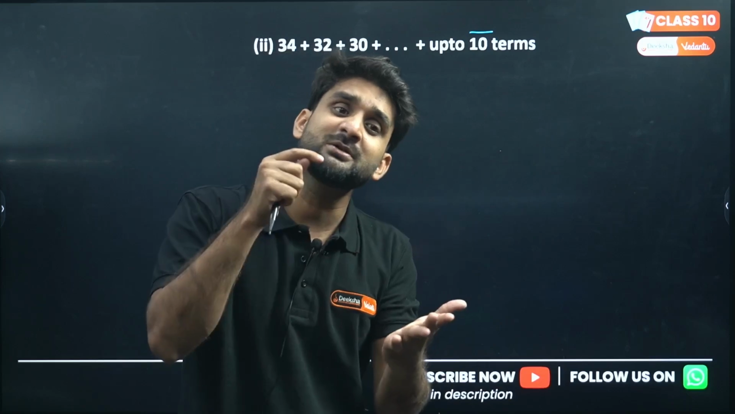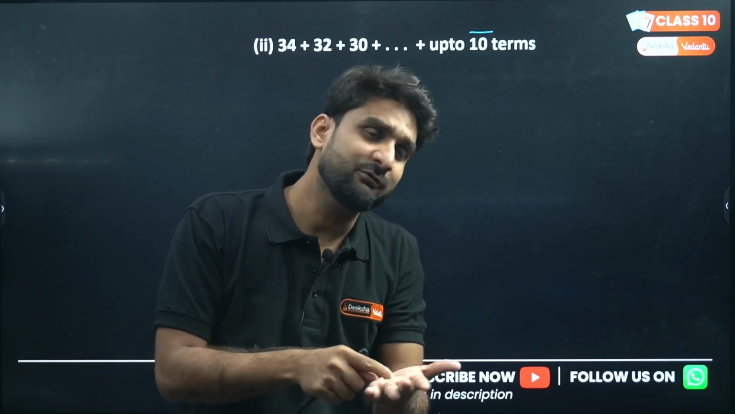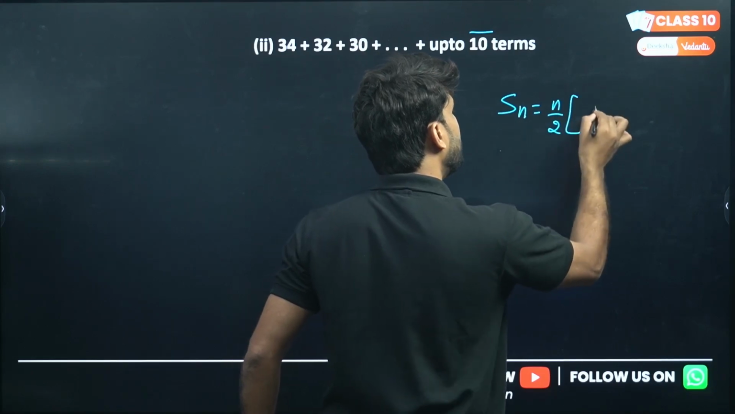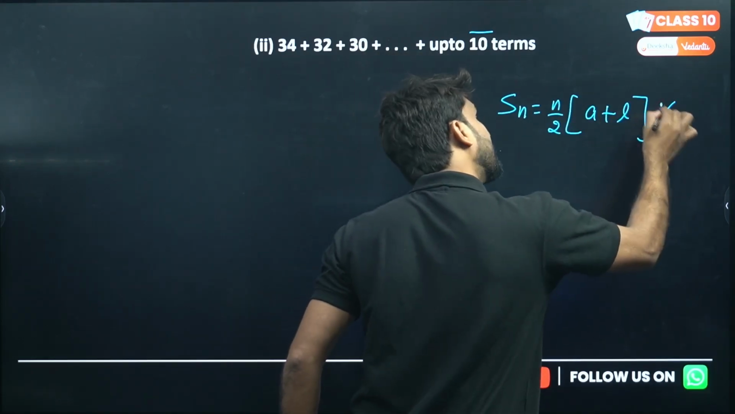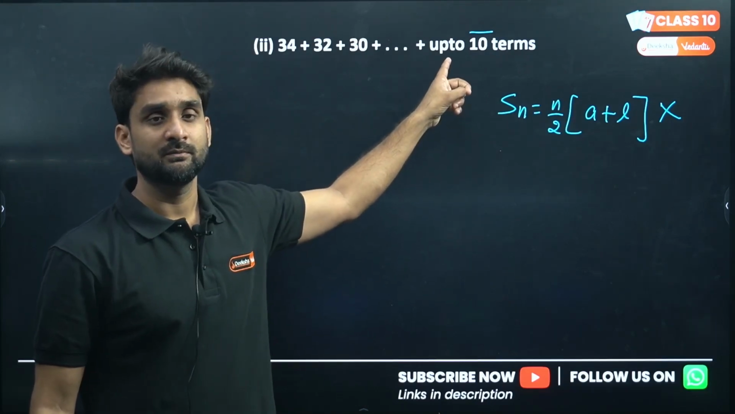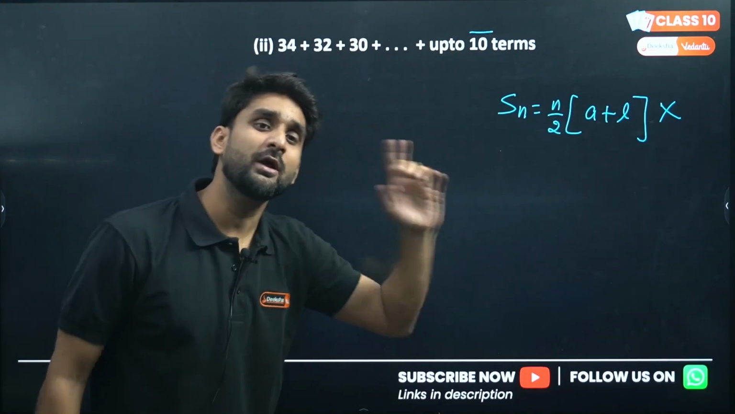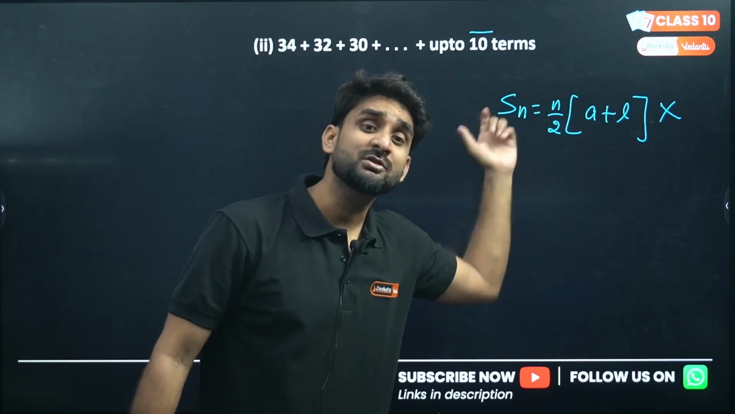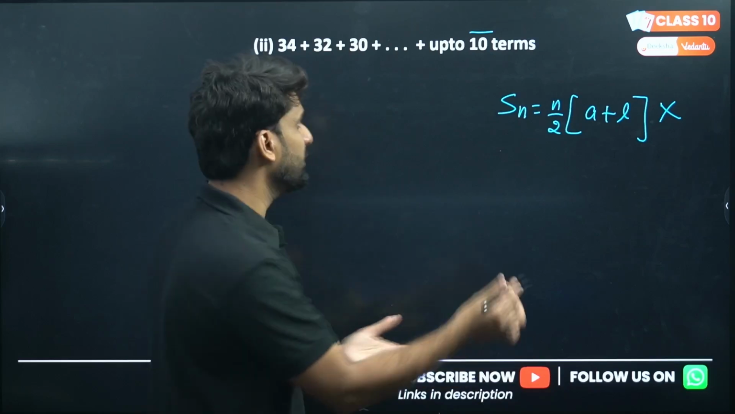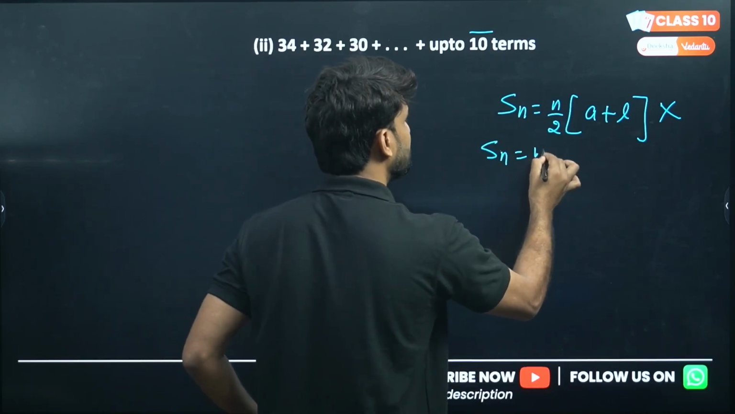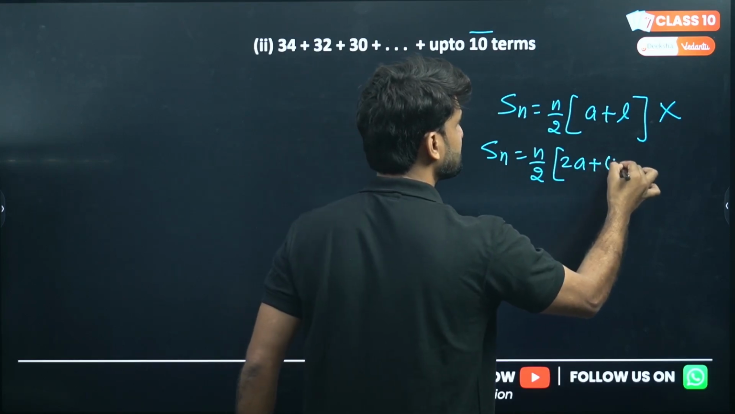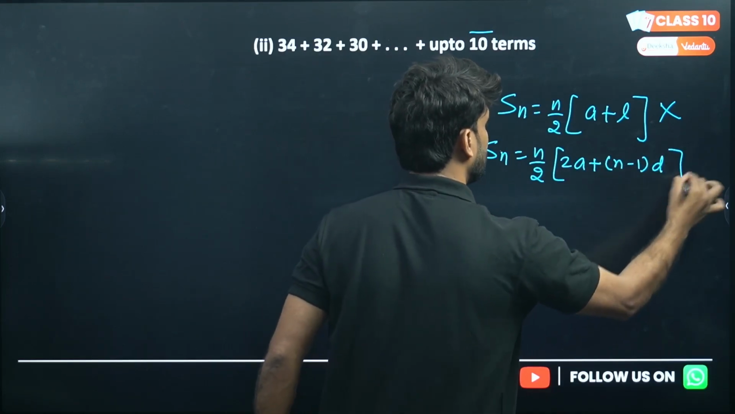So if the last term is not here, can we apply the formula Sn equals n by 2 into a plus l? No, we cannot apply this formula because l is not here, right? Getting my point? When will you use this formula? When the last term is given to you. And if the last term is not given, which formula will you use? This formula: Sn equals n by 2, 2a plus n minus 1 into d.